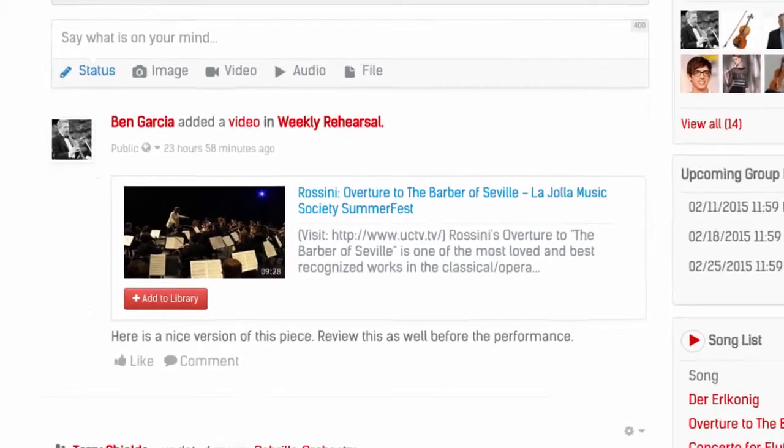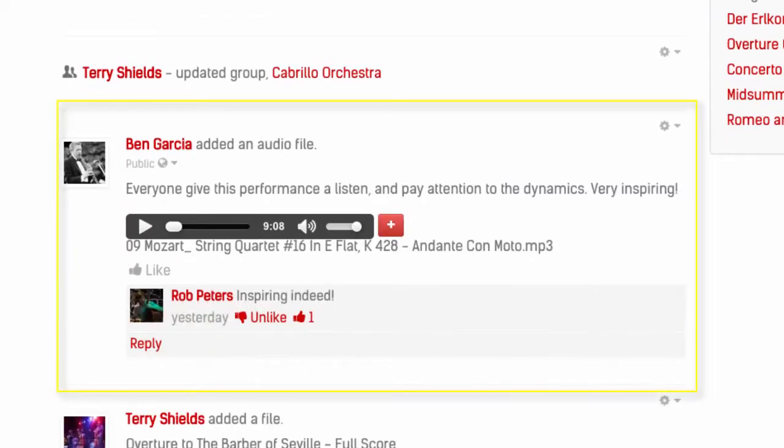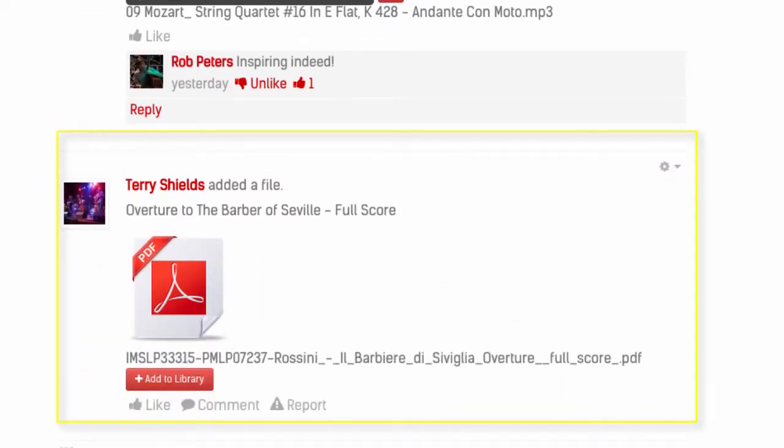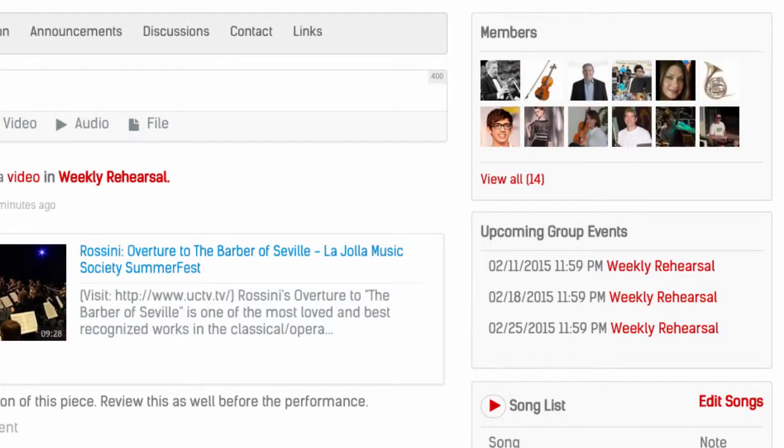The feed is the main area of collaboration. You can easily post messages to the group, share images, videos, audio, and even post PDF and Word docs. You can play videos directly from the feed, as well as MP3 and WAV files. Files can be opened in a new tab or downloaded. Group members are displayed in the top right section, so their profiles are just a click away.